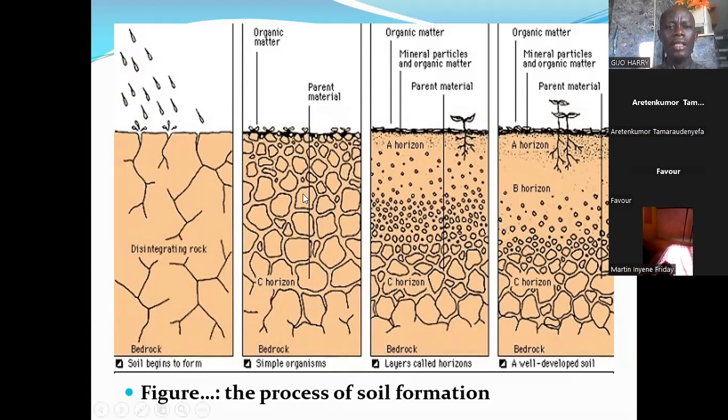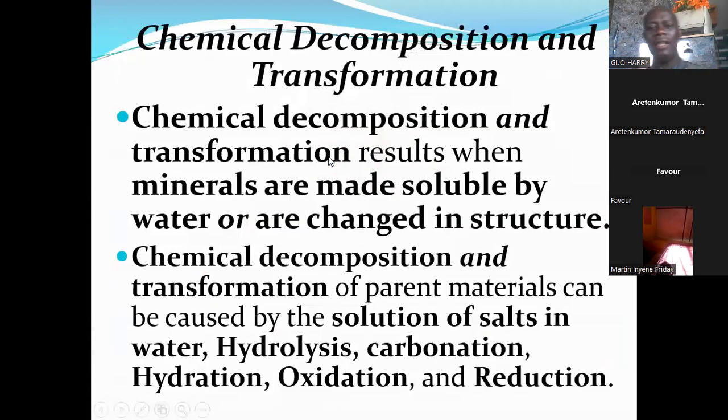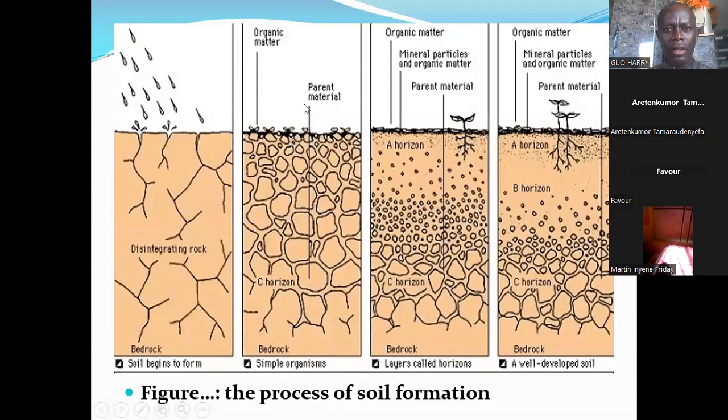And gradually, in the second part of the left-hand side, you notice that the soil is gradually being formed. You now begin to see organic matter and even plants gradually emerging. And the soil horizons are gradually being formed. You now see that the C horizon is formed.